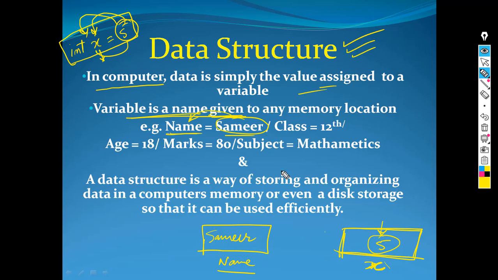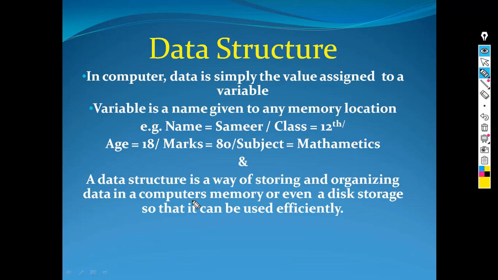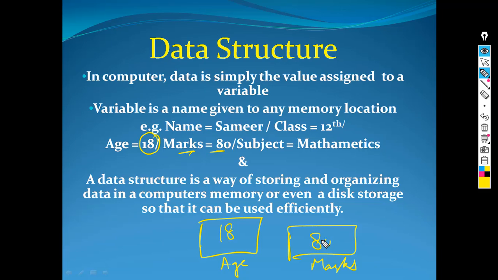Similarly, class is the name of the memory location where 12th is the data that is to be stored. Similarly, we have age. Age is the name given to the memory location where the data 18 is to be saved. Similarly, marks is the name given to the memory location where 80 is the data to be stored. Subject is the name given to the memory location where mathematics is the data to be stored.